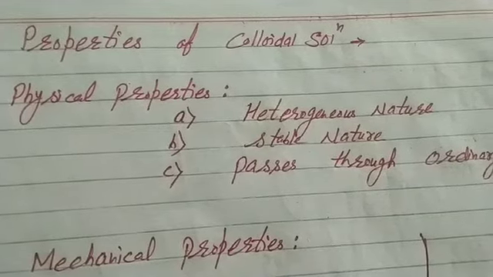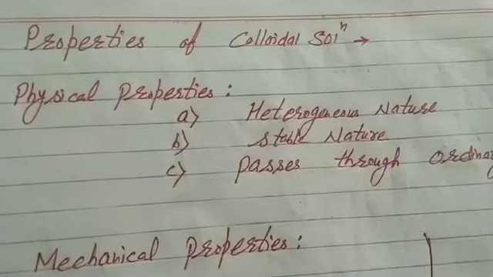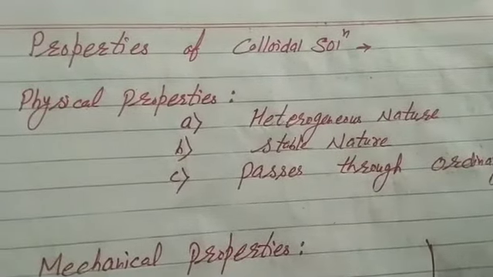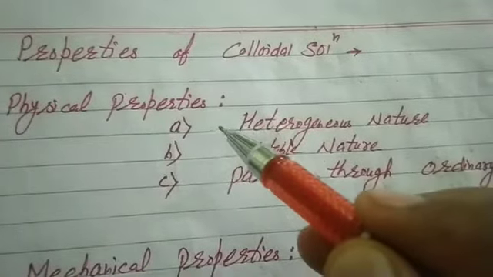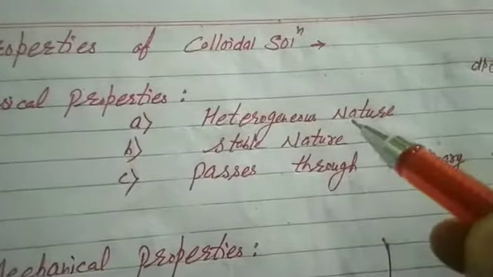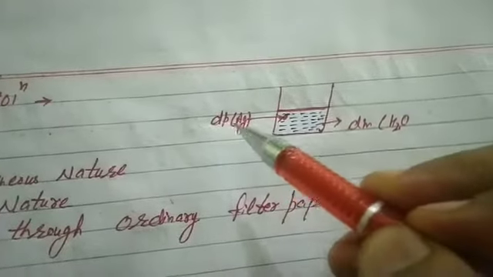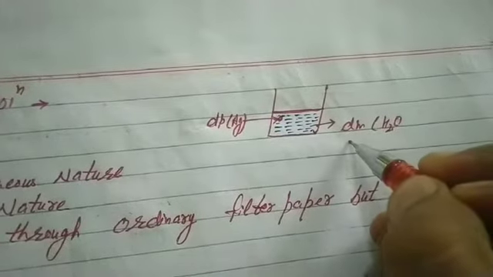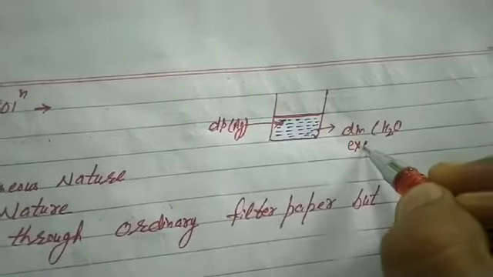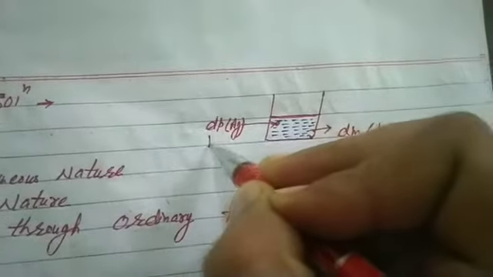Hello students, today in this session we will do the properties of colloidal solution. At first, physical properties. It's clear colloidal solution is of heterogeneous nature, that is, it consists of two components: dispersion phase and dispersion medium. Component in excess is called dispersion medium, and component in less is called dispersion phase.